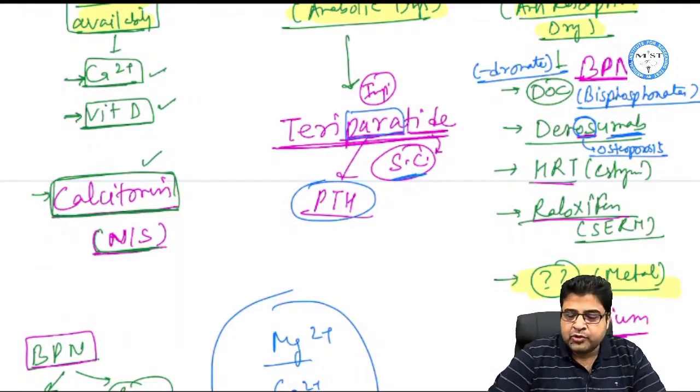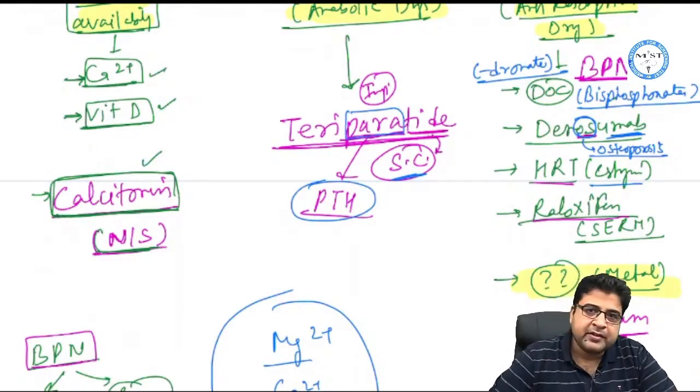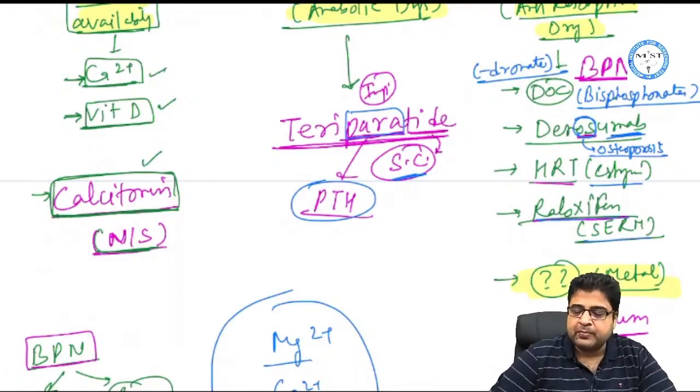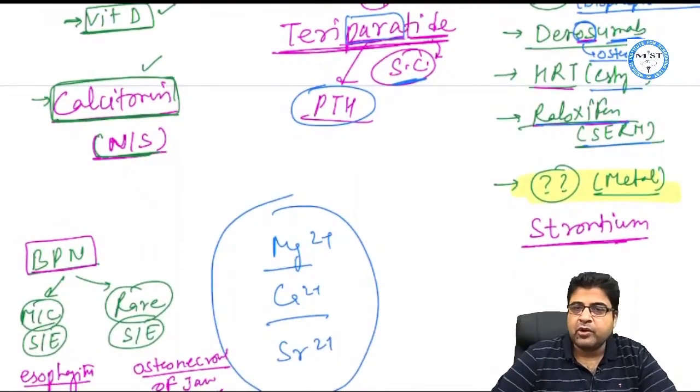Plus we can also use estrogen. Estrogen is used as a drug in hormone replacement therapy. One more is a selective estrogen receptor modulator. The drug is raloxifene. Raloxifene is a drug which is an estrogen receptor modulator, so we can also use this medicine as a SERM for osteoporosis.